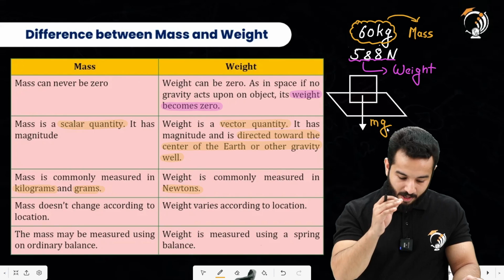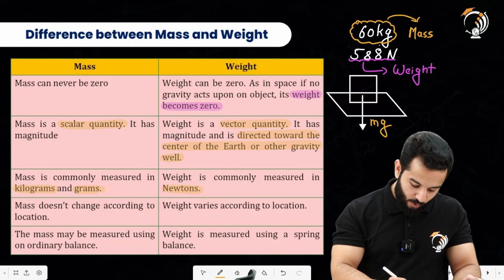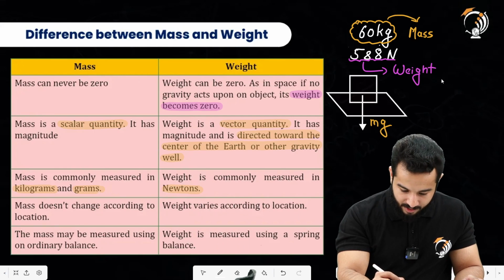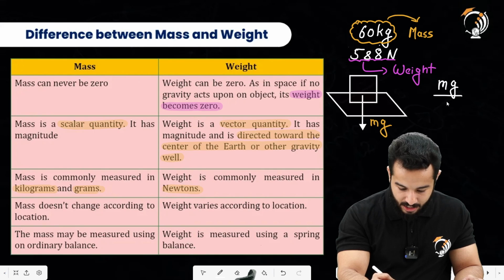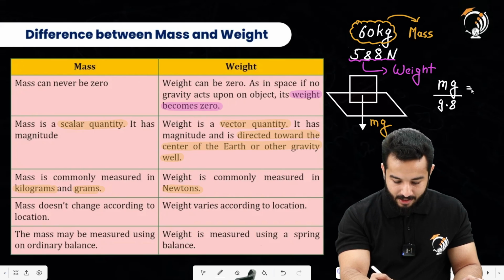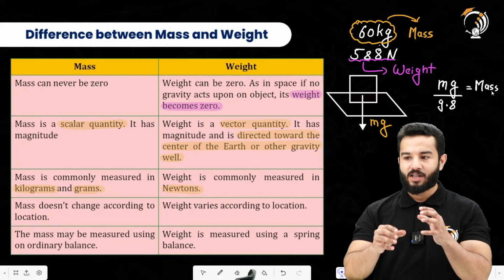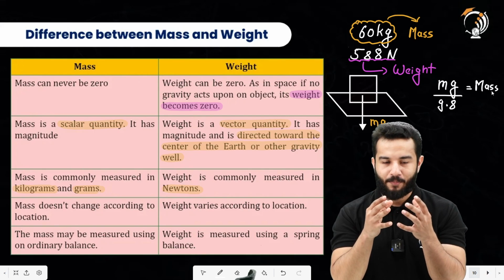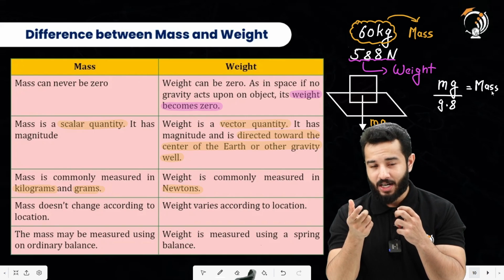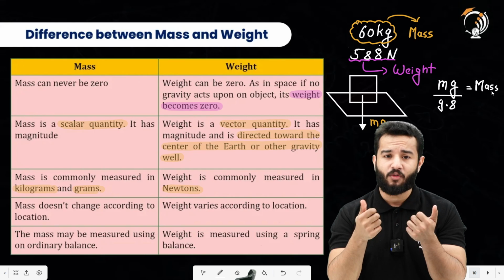equal to mg. Then what it will do is, it is calibrated in such a way that it will give you a reading something like this: mg divided by the acceleration due to gravity on earth, that is 9.8, and this is going to be the mass of your body. So the thing is that the weighing machine really measures the apparent weight. Weighing machine measures the apparent weight, but it gives the reading in the form of your mass.